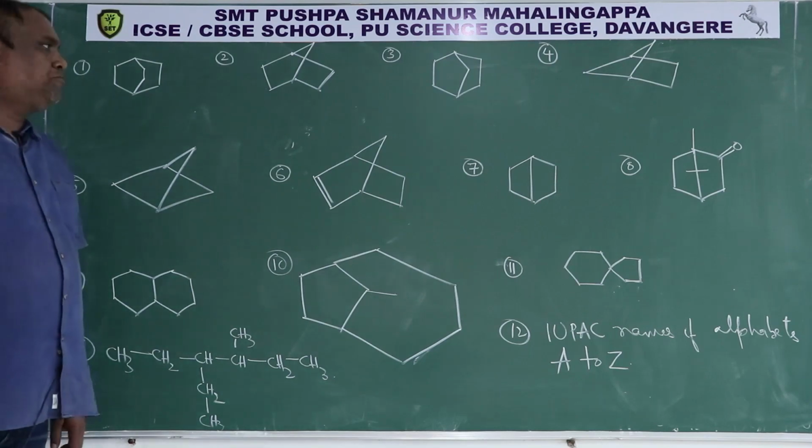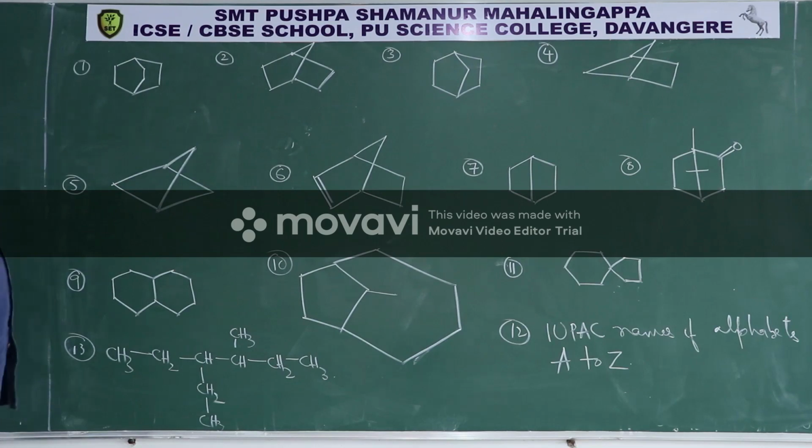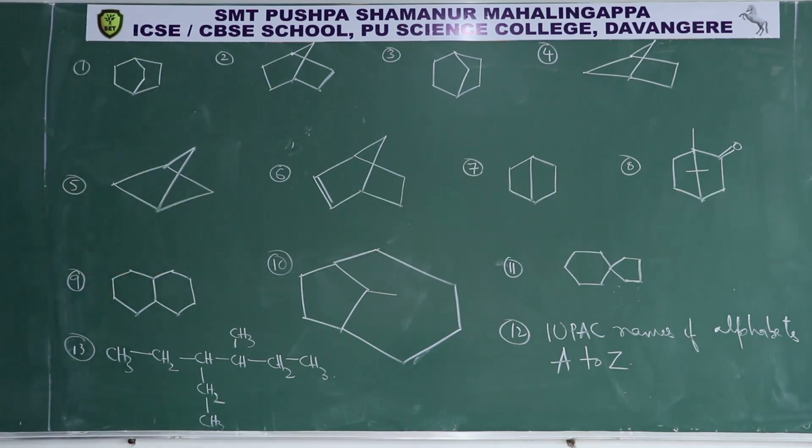So dear children, here again I have given some 13 questions and you have to write their IUPAC names. First one is a bicyclic compound. Up to 10 all are bicyclic compounds. 11 is a spiro compound.